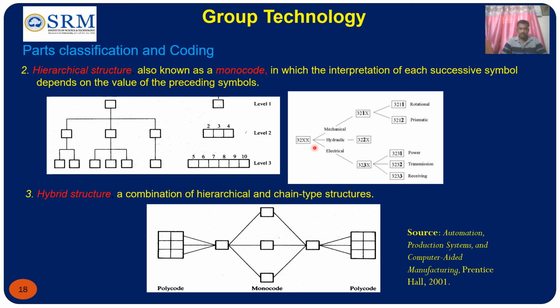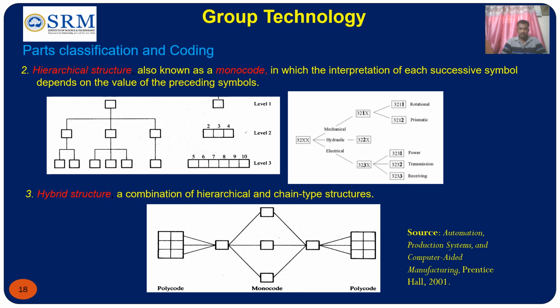If you categorize the hydraulic component, it is 322X. Like that we can categorize the hydraulic also. Coming to the electrical, it is categorized as 323X. X varies based on the power requirement. If X is equal to 1, it indicates power, X is equal to 2 indicates transmission, and 3 indicates receiving. In this manner the hierarchical structure is coded.